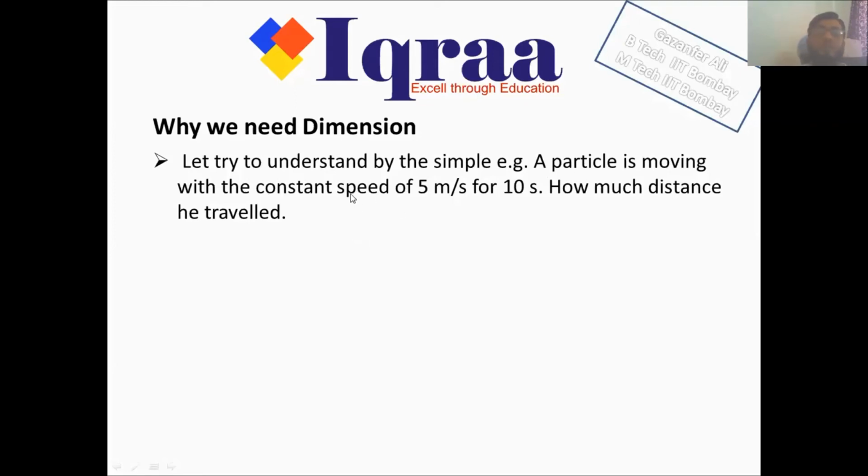Okay, the question is very simple. We all know that if a particle is traveling at a speed of 5 meters per second for 10 seconds, it will travel a distance of 50 meters. But let's try to understand this problem.